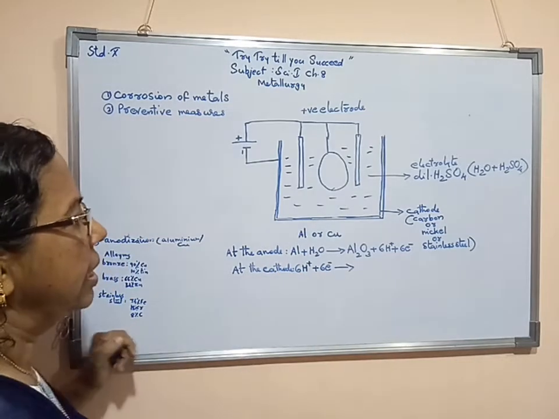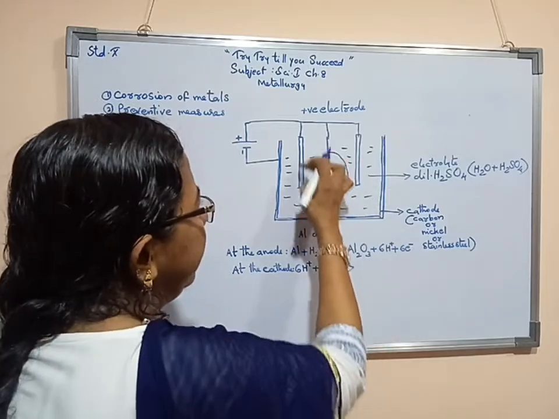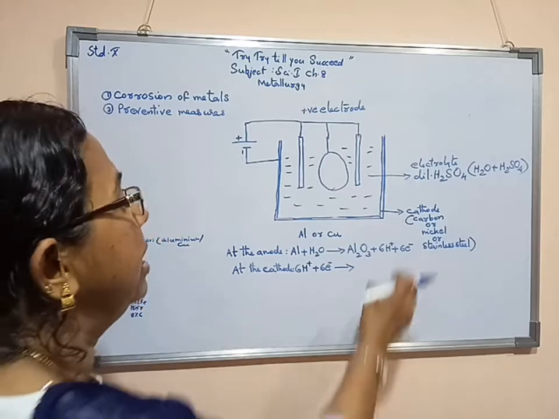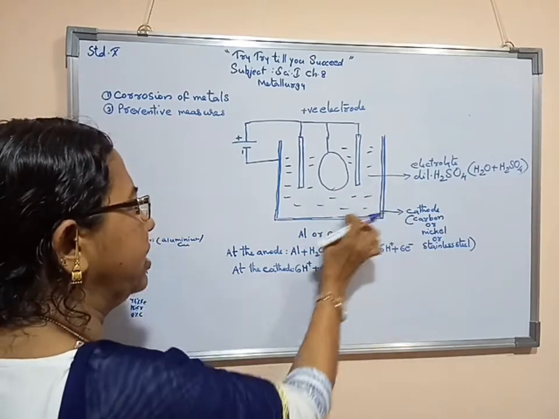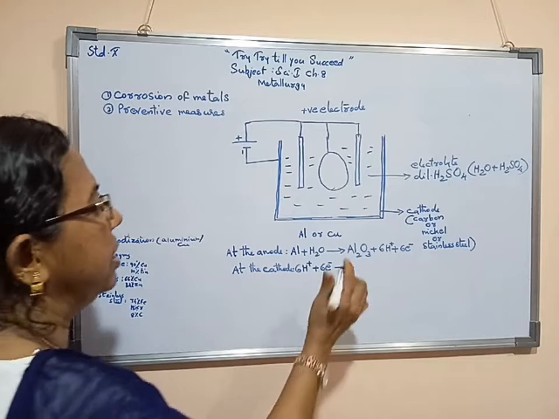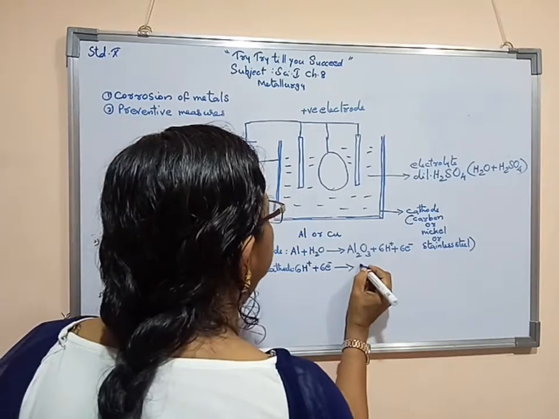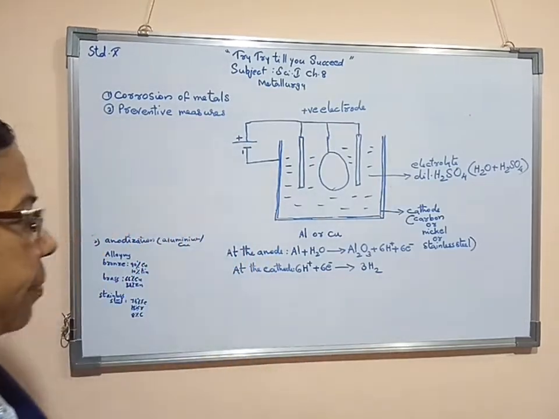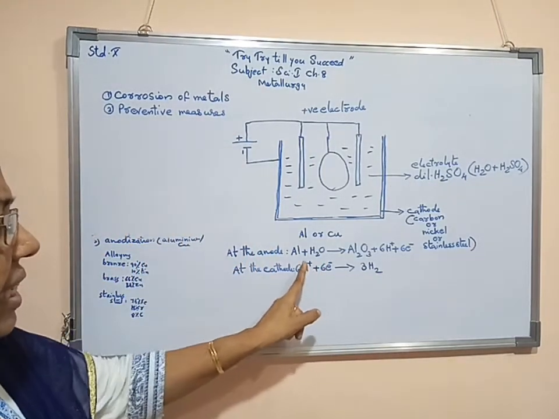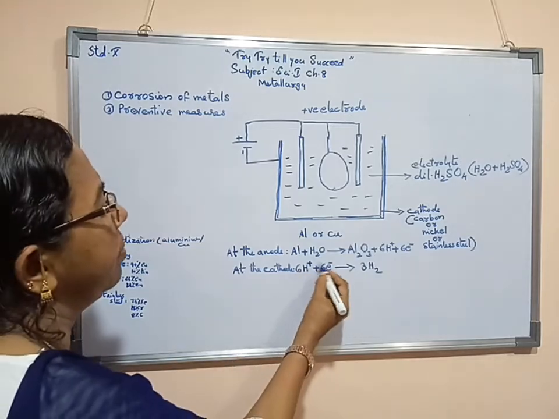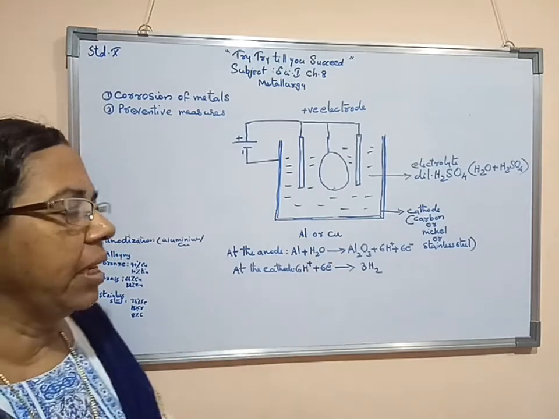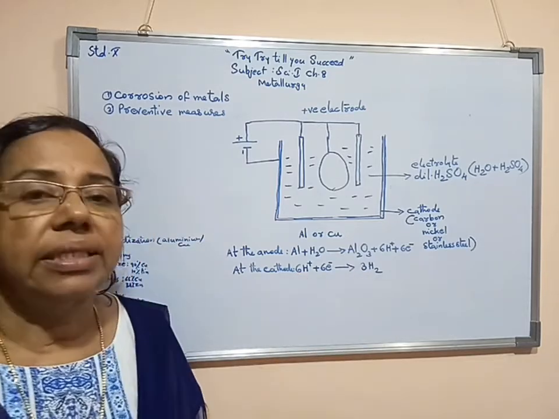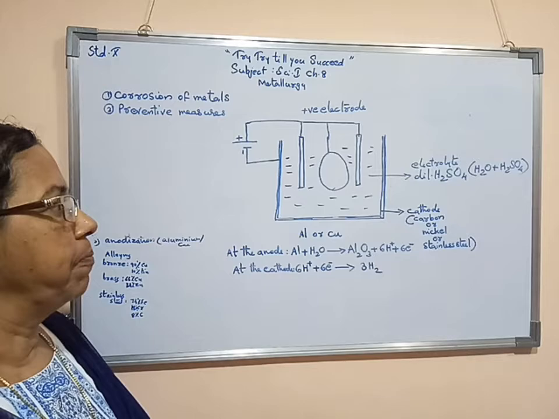The 6H+ as well as 6e- will form and come towards the cathode. There the formation of 3 hydrogen molecules will take place. The 6H+ and 6e-, plus and minus, will become neutral. Then this 6H transforms to 3H2 molecules.